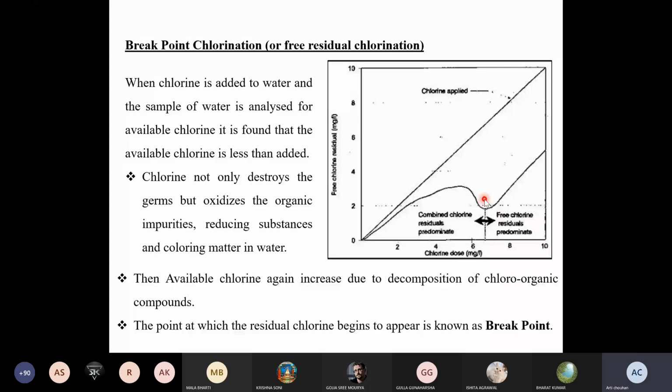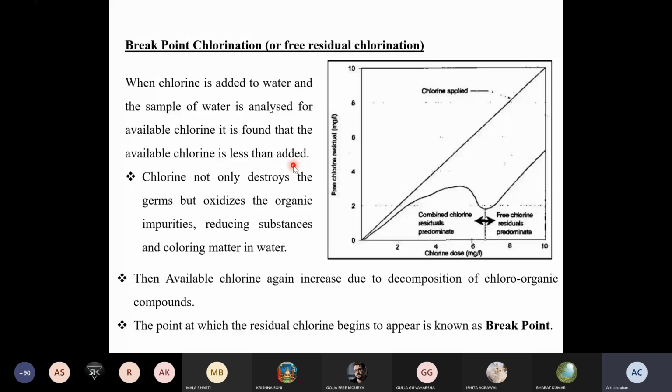When chlorine is added to water and the sample of the water is analyzed for available chlorine, it is found that the available chlorine is less than added. If you are adding the chlorine in the system and you analyze that water for how much chlorine is now available, it is found that available chlorine is less than the added.